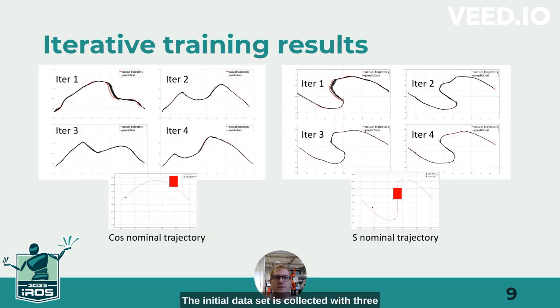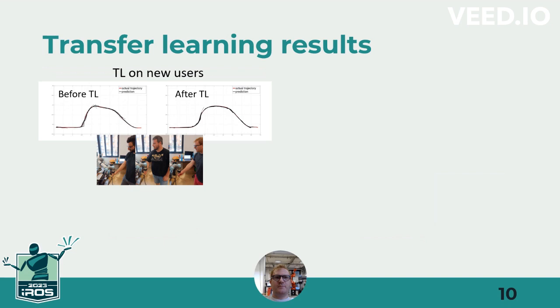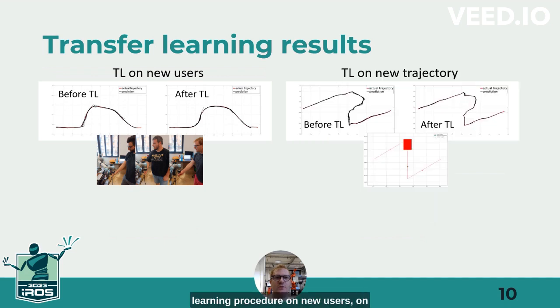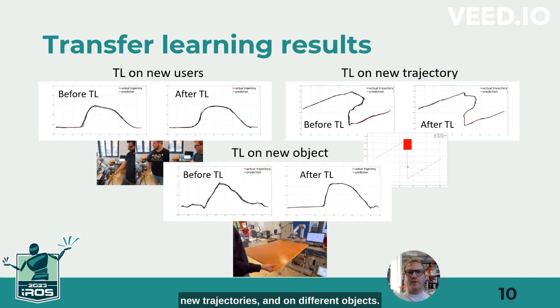The initial dataset is collected with 3 different trajectories: the linear trajectory of the previous slide and the 2 visible here. Again, predictive results for 4 iterations are given in this slide. After that, we tested the transfer learning procedure on new users, on new trajectories, and on different objects.